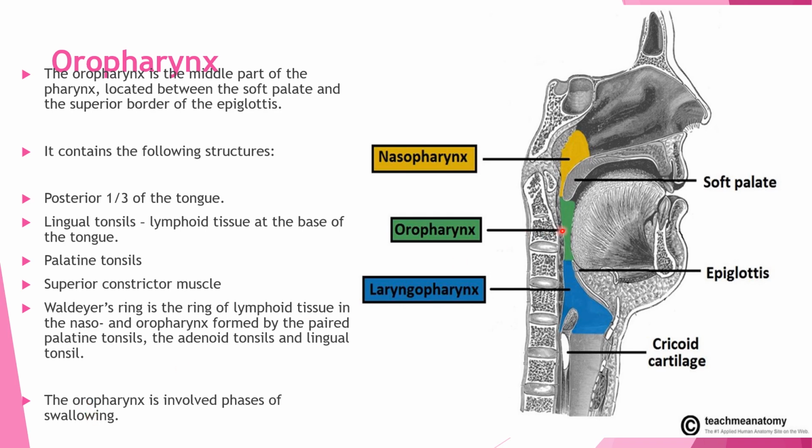Oropharynx, it is seen between soft palate and epiglottis. It consists of four structures and also Waldeyer's ring. It is involved with the phases of swallowing and it is the middle part of pharynx.